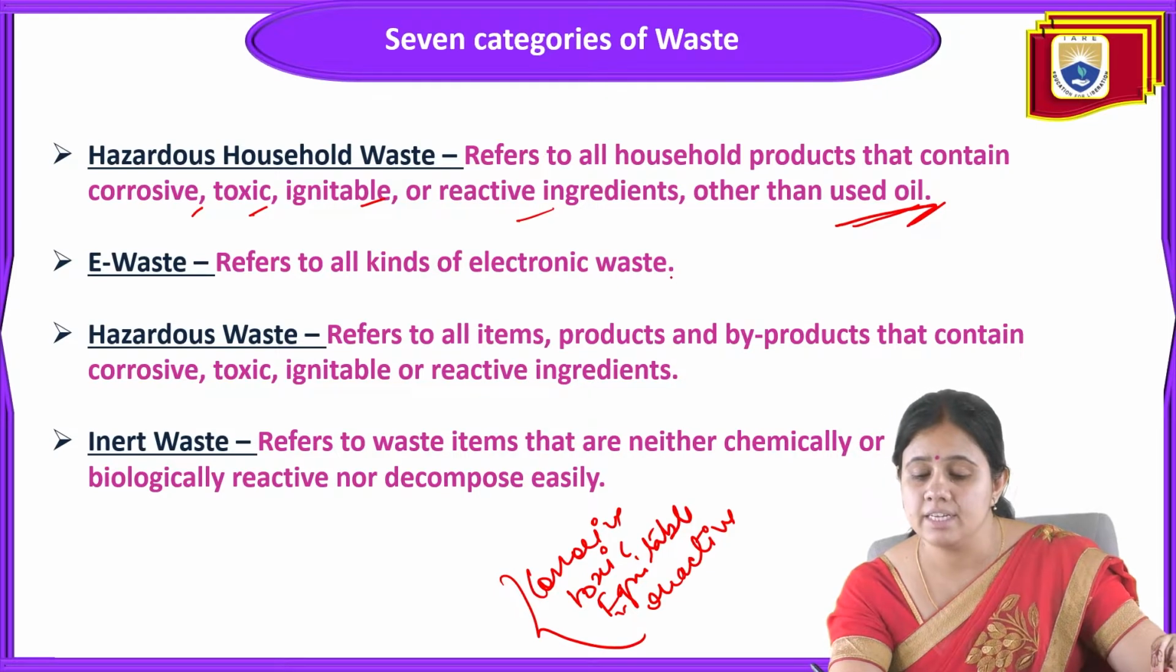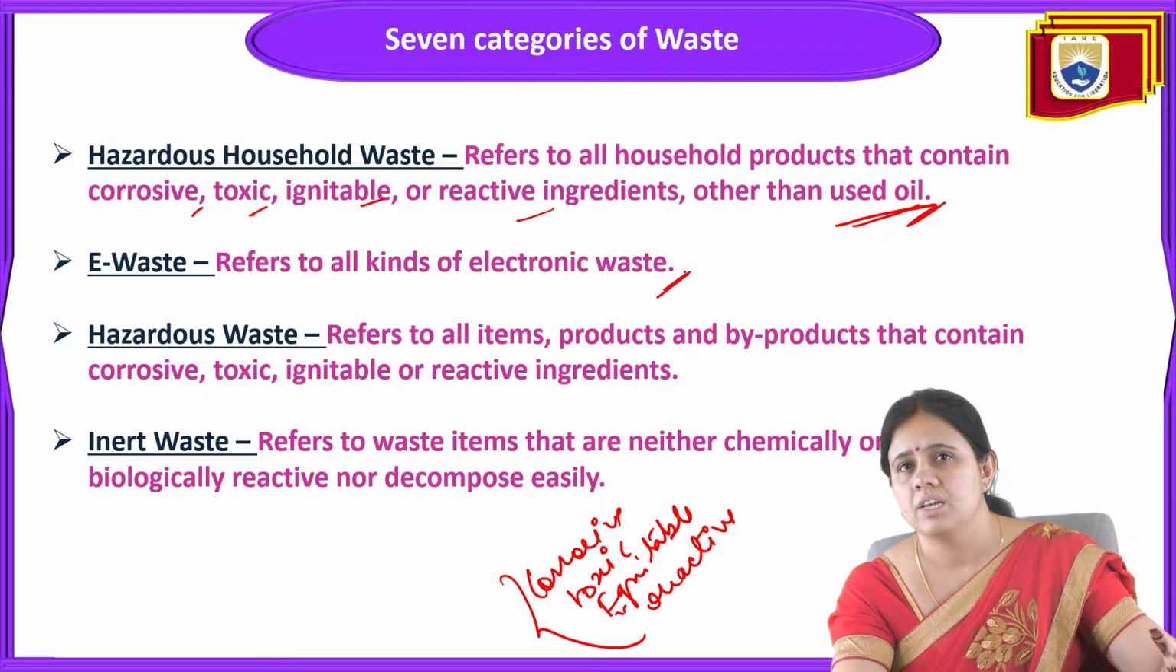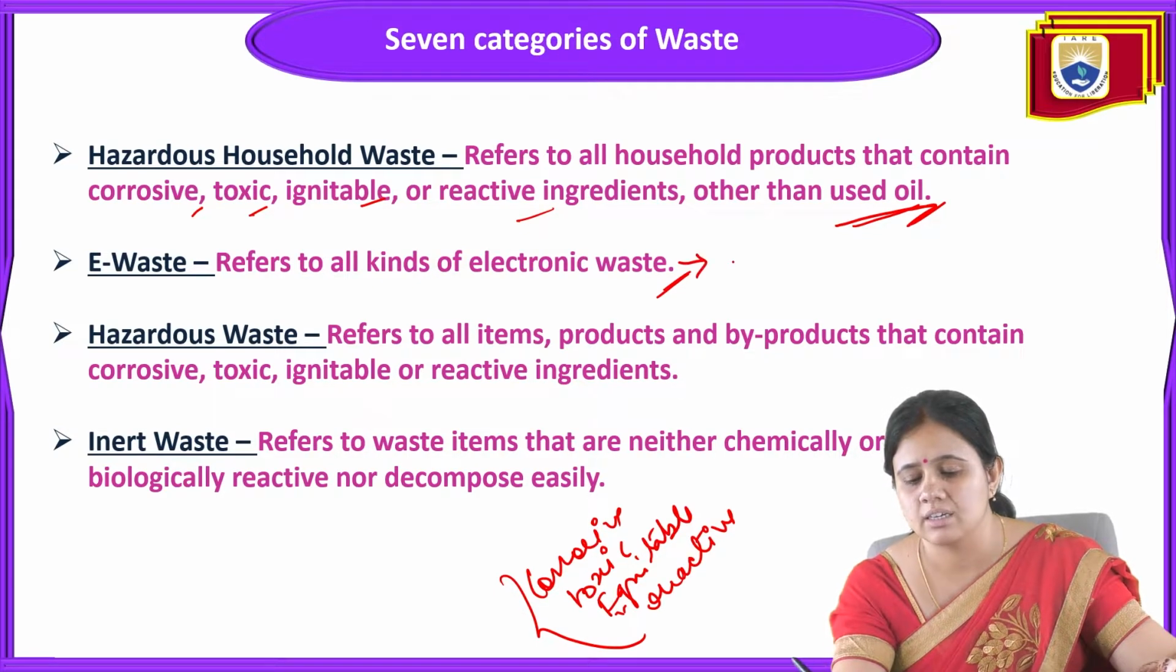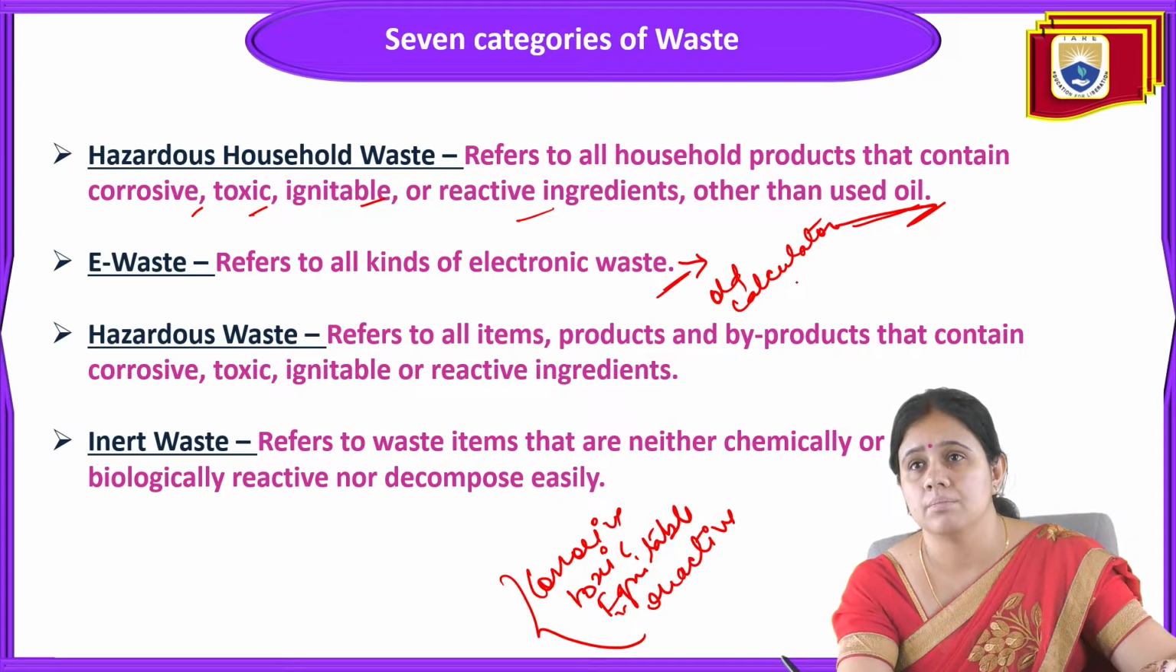Next is e-waste. E-waste is also very much generated in our garbage. It refers to all kinds of electronic waste like an old calculator, some monitor or battery. All these things generated from household activity that are electronic in nature come under e-waste.